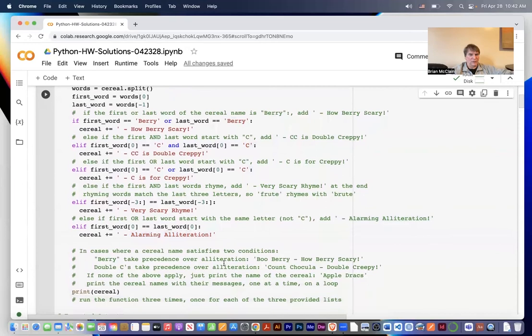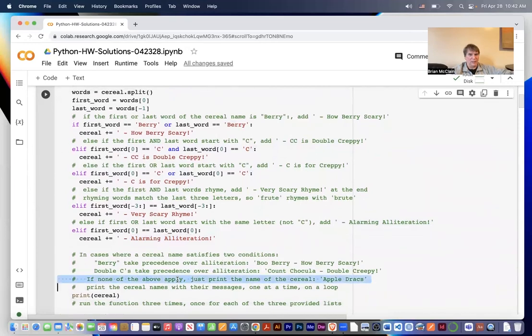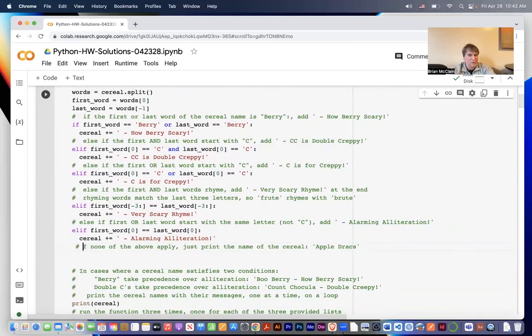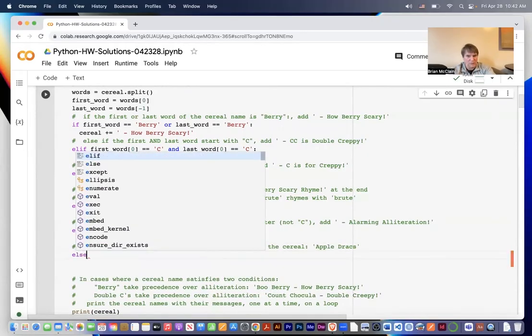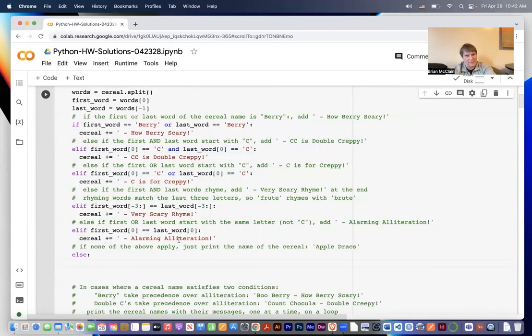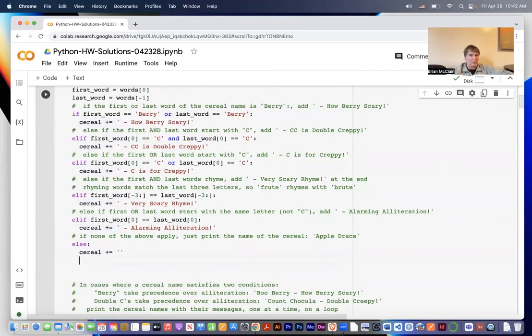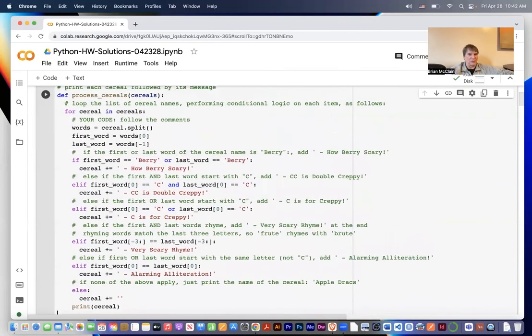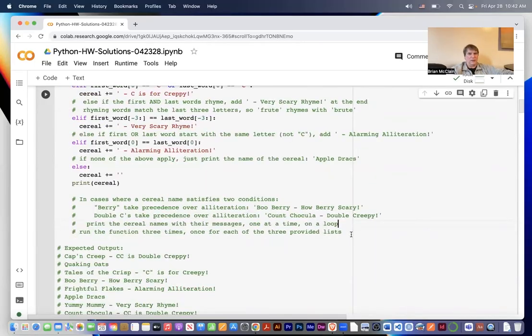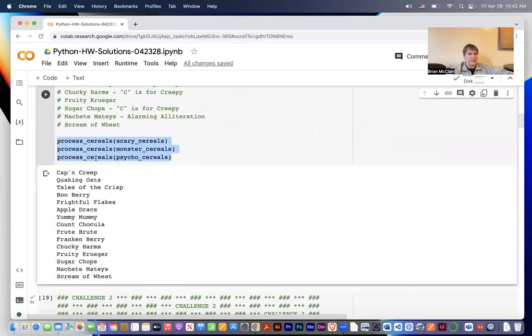And lastly, if none of the above apply, we're going to simply output the name of the cereal, which should come as an else to cap off the long if elif. We'll just add nothing to the cereal, just kind of keep with this plus equals concatenation idea. And we're not returning, we're just printing every time. So you're going to print the cereal, with the message added to it. We're going to run the function 3 times. Let's run it. There it is.